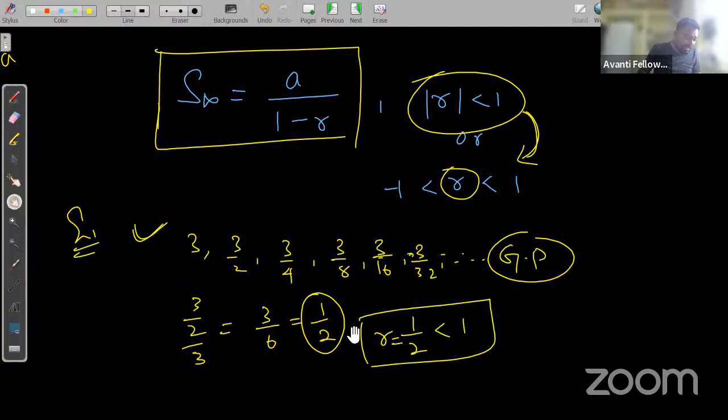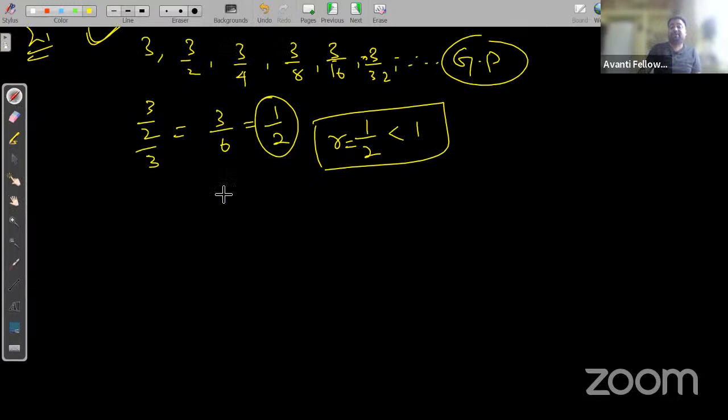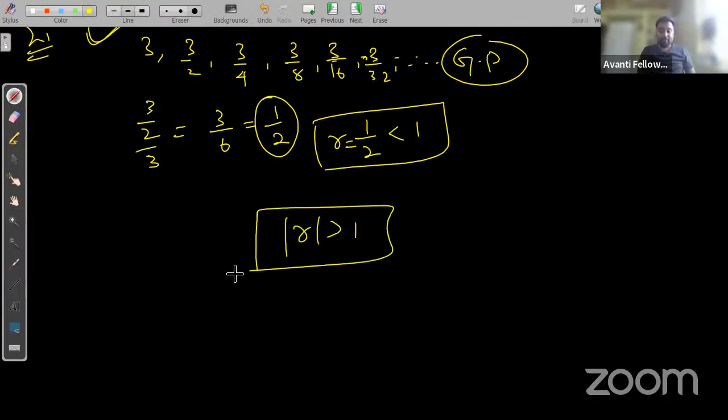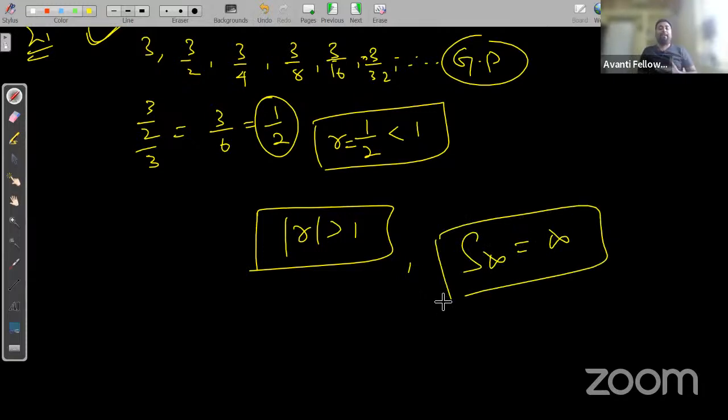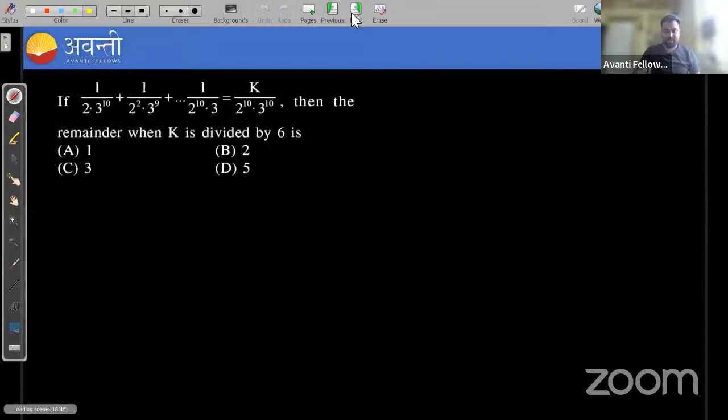Okay, you can ask, sir, if mod R becomes greater than 1? If mod R becomes greater than 1, then S infinity will be infinity. Then the sum of an infinite GP will be infinity. Simple. Clear? Okay, so this is all about the sum of geometric progression, right?